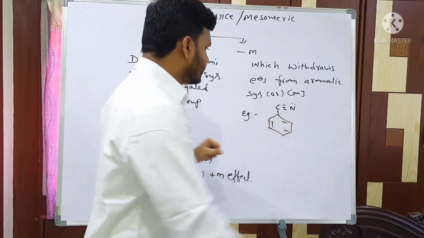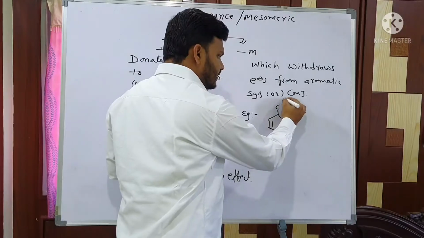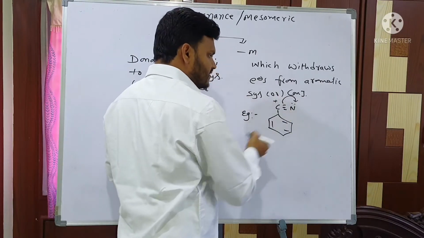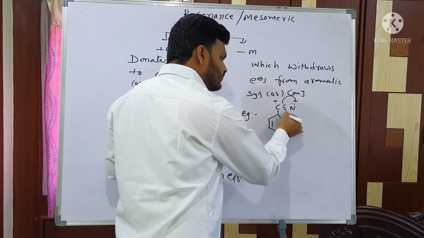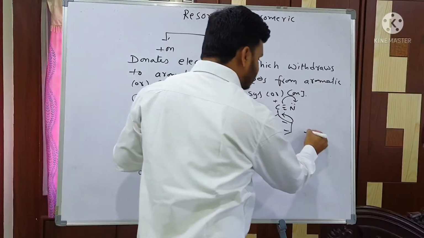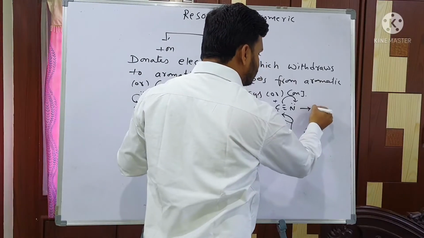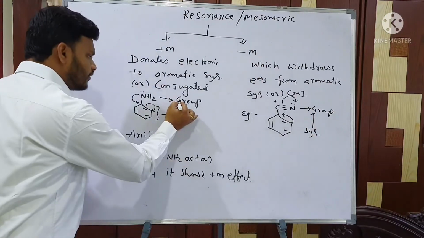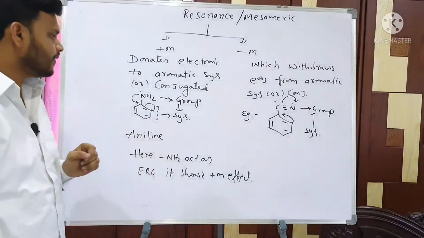That's the reason the scene is reversed here. Here the pi electrons shift towards the nitrogen side, carbon gets a positive charge, and the positive charge withdraws electrons from this side. So here this is the system and this is the group. Here it is system to group, there it was group to system. This is the main important point.